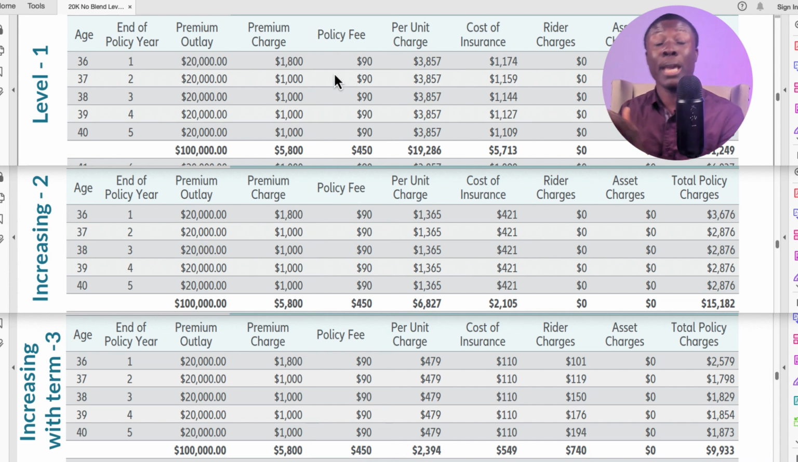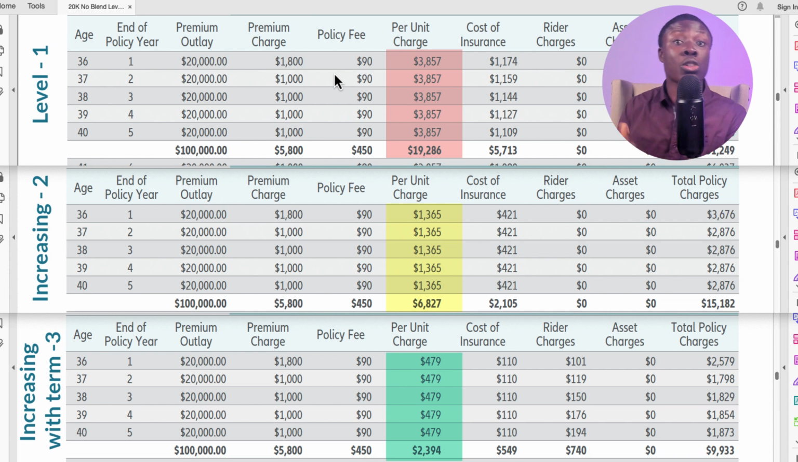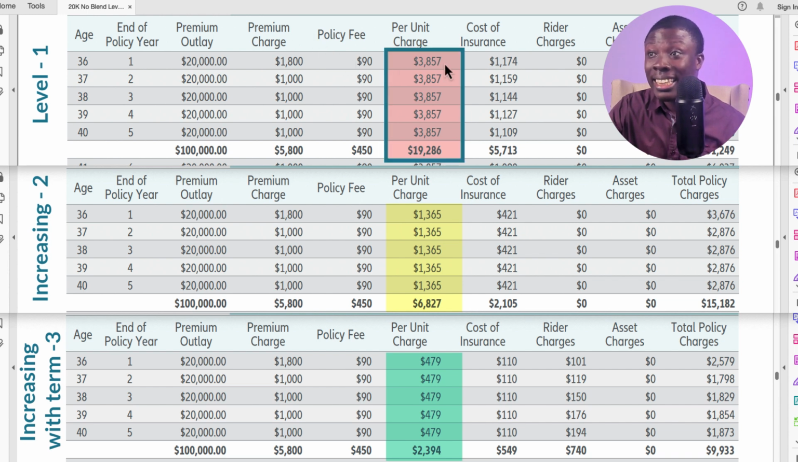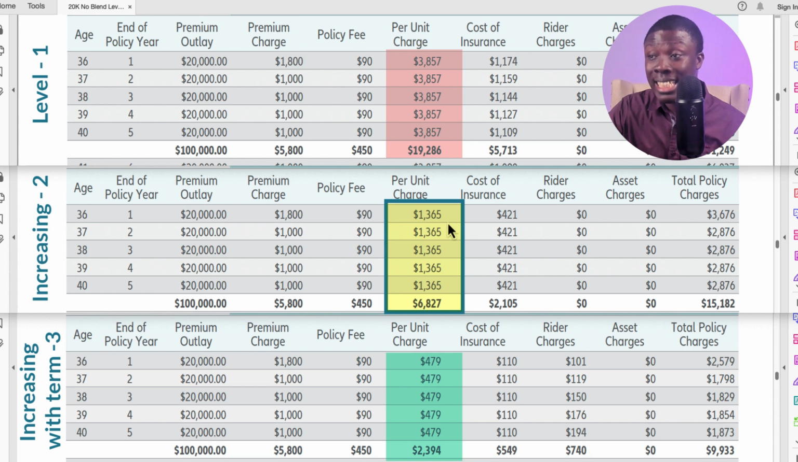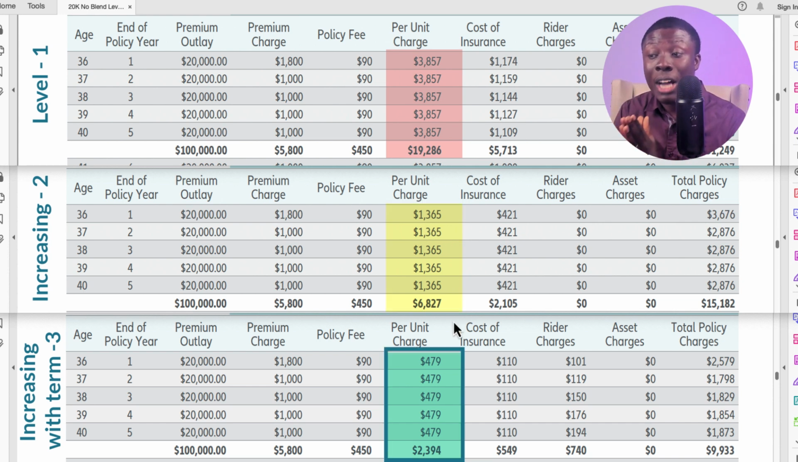Now the next is per unit charge. It is the insurance company recouping the commissions as well as any costs they incurred to put the policy in force. Now in this product, it will be recouped for 15 years. Take a look at the first design. $3,800. So the insurance company is going to recoup $3,800 every single year for 15 years. When we come to the second design, $1,365. But look at the third design, just $479.